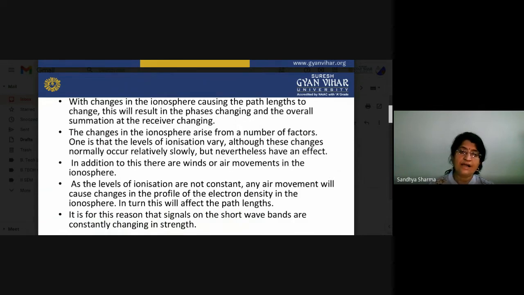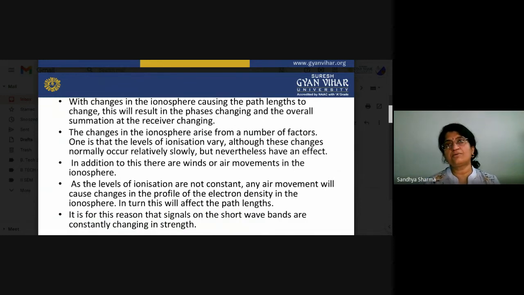The levels of ionization are not constant. Any air movement will cause change in the profile of electron density in the ionosphere. So in turn, this will affect the path length. So sometimes ionization layers will be different.